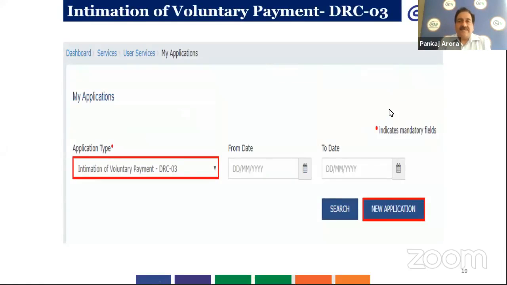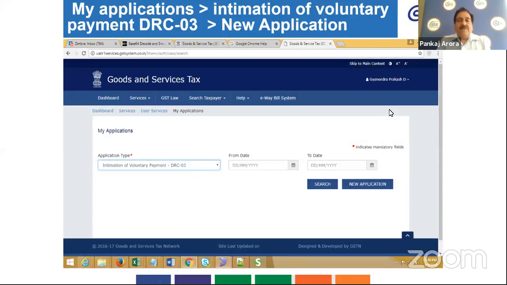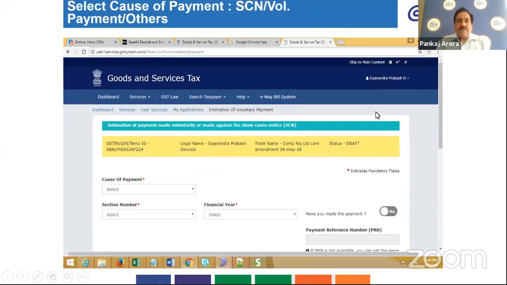So this is the screenshot for new application. When we click new application, the DRC 03 form opens, in which your GST number, legal name and trade name are auto-populated and the status is draft. Here you have to select the cause of payment from the drop-down list.